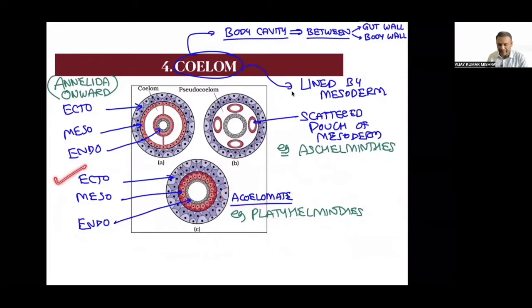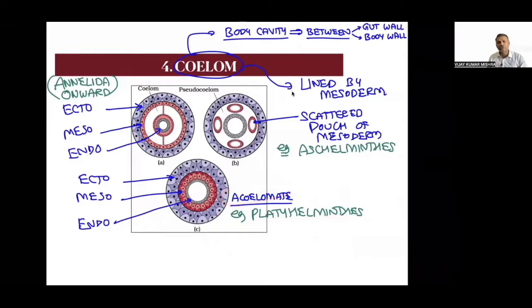There will be outer ectoderm, middle mesoderm, inner endoderm. There is a purple color ectoderm, a red color mesoderm, and a black color endoderm, but there will not be any cavity. This is called acoelomate.